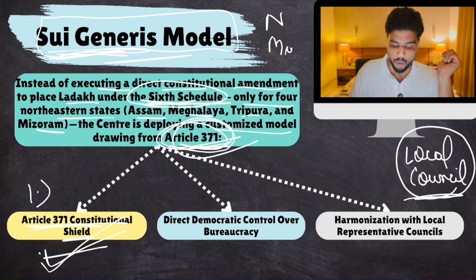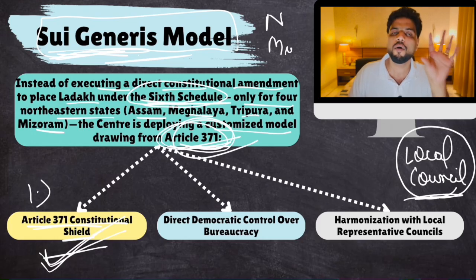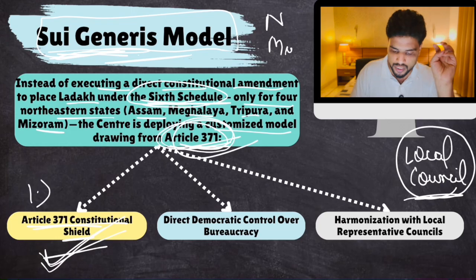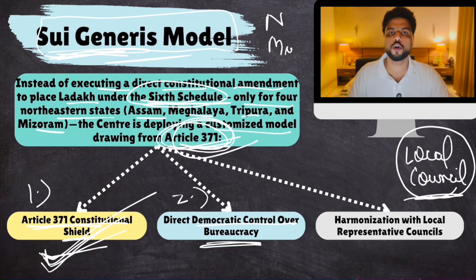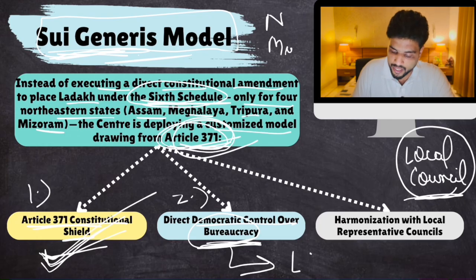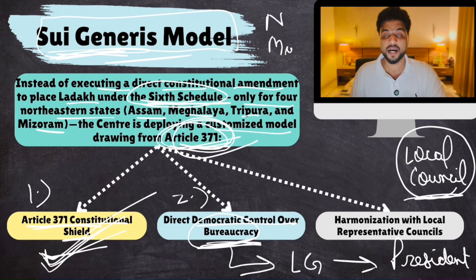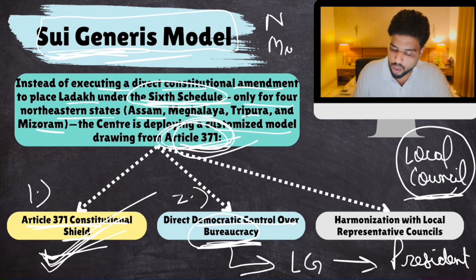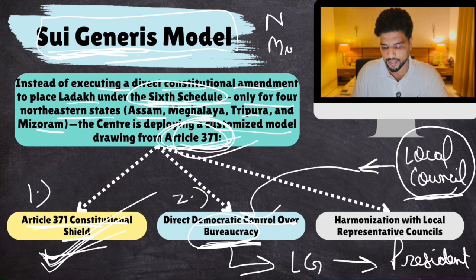Okay, plus, well, you will reserve certain form of government employment for Ladakhi people. Nobody from outside can acquire immovable property. Okay, only Ladakhi people can acquire property in Ladakh. These kinds of protections are given to Ladakhi people. Then, direct democratic control over bureaucracy. As of today, bureaucracy of Ladakh is under Lieutenant Governor, who is under President of India. Ladakhi people were demanding autonomy, so government has promised that this local council will control bureaucracy. Okay, so this is there.